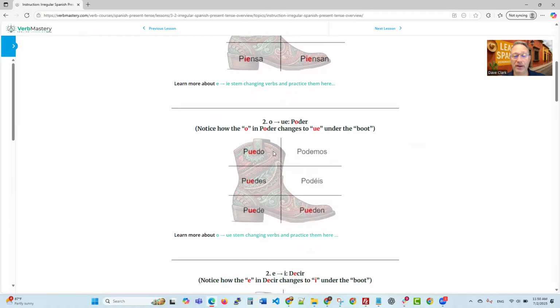Okay, the next one is O to UE. The example word is poder. See the O in poder, it changes to UE under the boot. Notice how the O changes to UE right there. Okay, so we're going to jump right into that.